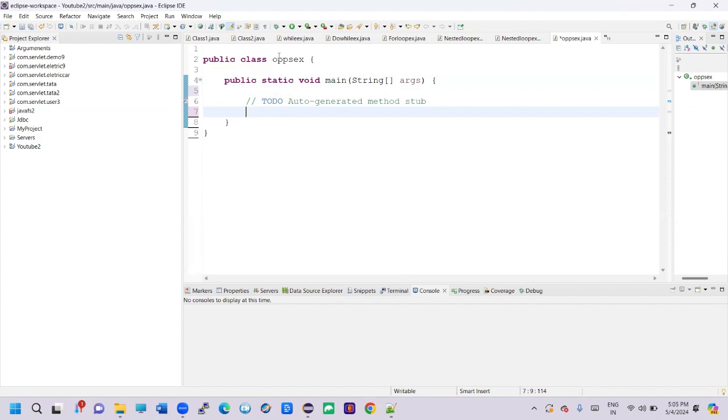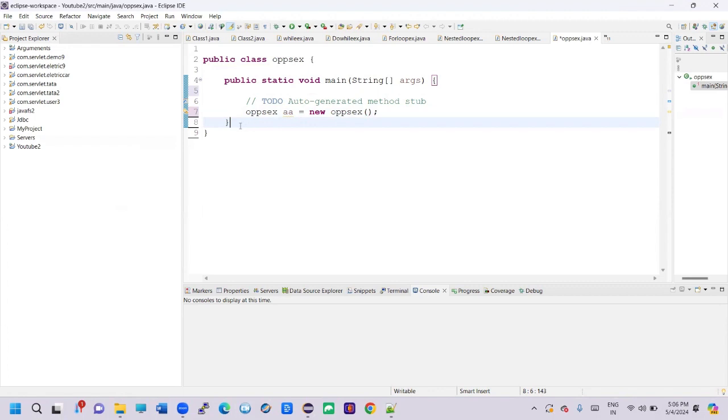What is the class name? The class name is OopsExample. So you have to give here OopsExample and a reference name. Reference name you can give anything, a or anything you can give, equal to new OopsExample. This is how we can create the object.